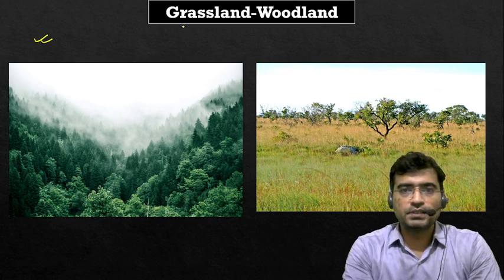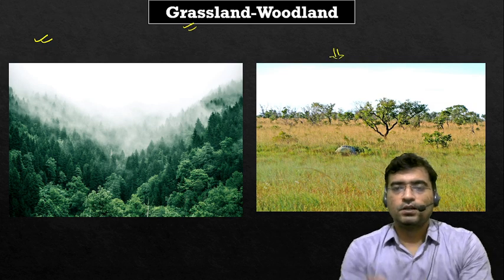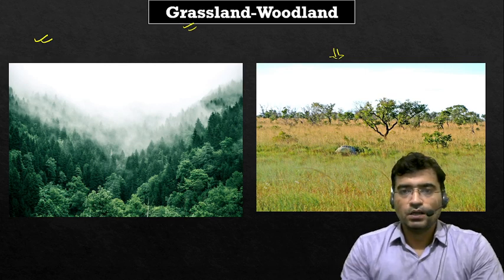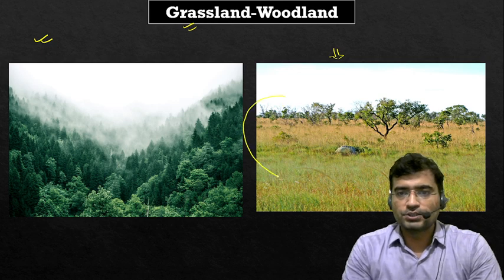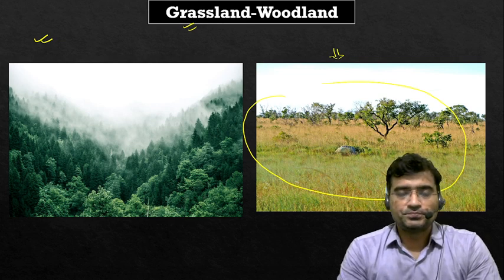When it comes to grassland, here is the picture of grassland, and you can see grassland refers to a very vast, large open area dominated mainly by grasses.